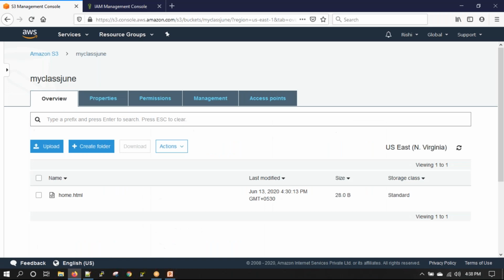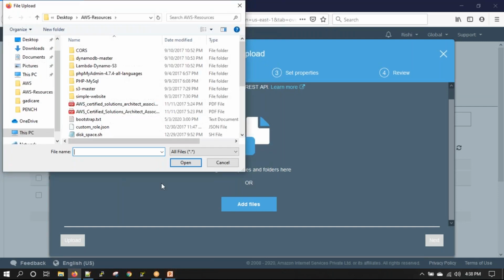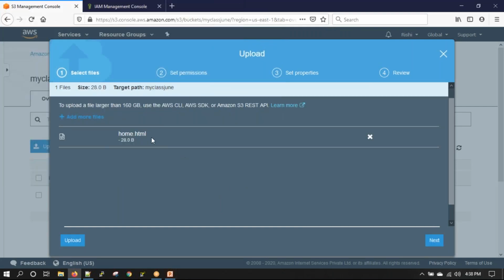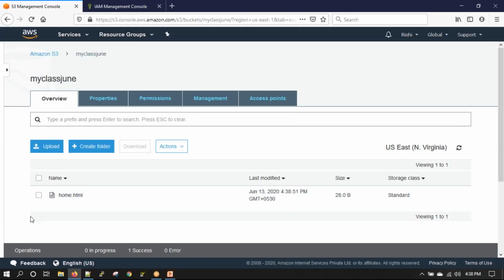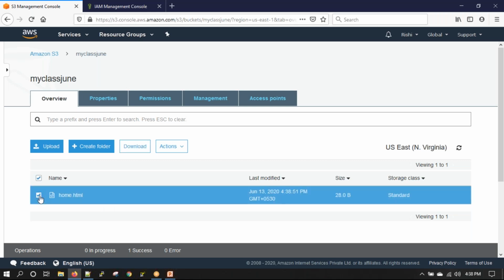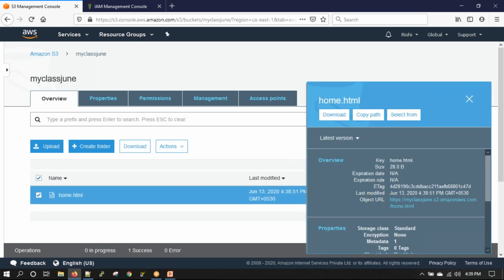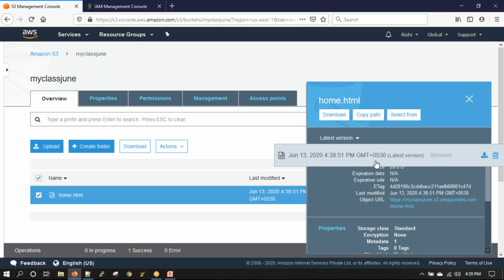So, before going there, I have a file named home.html. Now say after a week, I did some changes to this file and uploaded the new file. Imagine that I made some changes to the code and I am uploading this file. What will happen? This file will be uploaded and will override the old file. If you see the time, this was just uploaded. What happened to the old file? It's gone. It's overwritten. So if you go and see, the latest version is all you see.